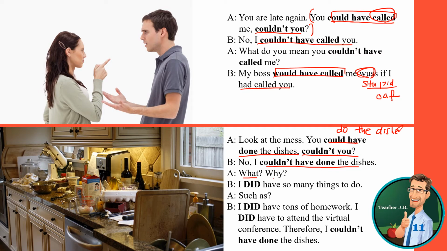What? Why? Okay, I did have so many things to do. I did have, so emphatic, such as I did have, after did, you use the present basic form. I did have tons of homework. I did have to attend the virtual conference. Therefore, I couldn't have done the dishes. It was not possible for me to do the dishes.